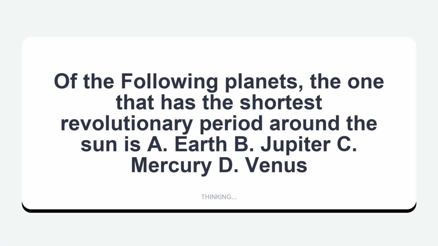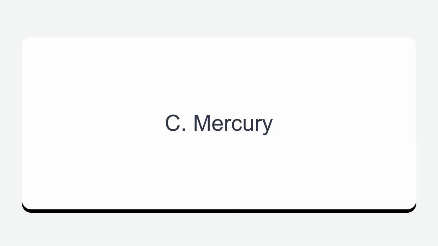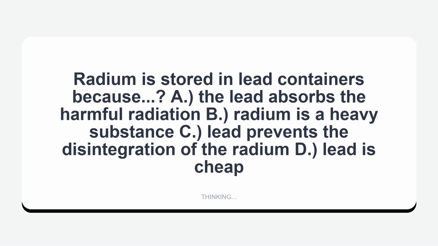Of the following planets, the one that has the shortest revolutionary period around the Sun is A. Earth, B. Jupiter, C. Mercury, D. Venus. C. Mercury. Radium is stored in lead containers because A. The lead absorbs the harmful radiation, B. Radium is a heavy substance, C. Lead prevents the disintegration of the radium, D. Lead is cheap. The lead absorbs the harmful radiation.